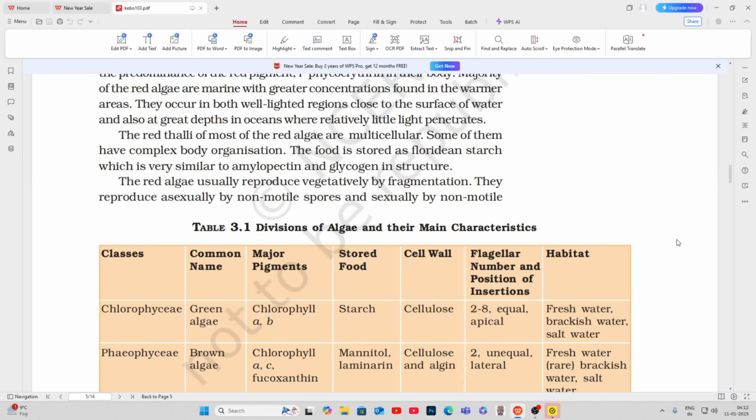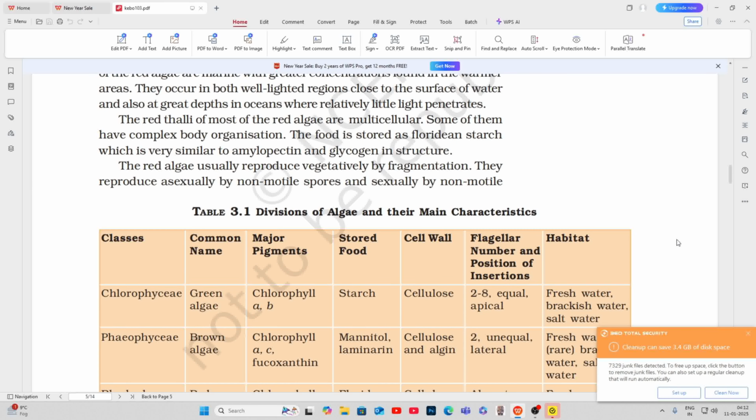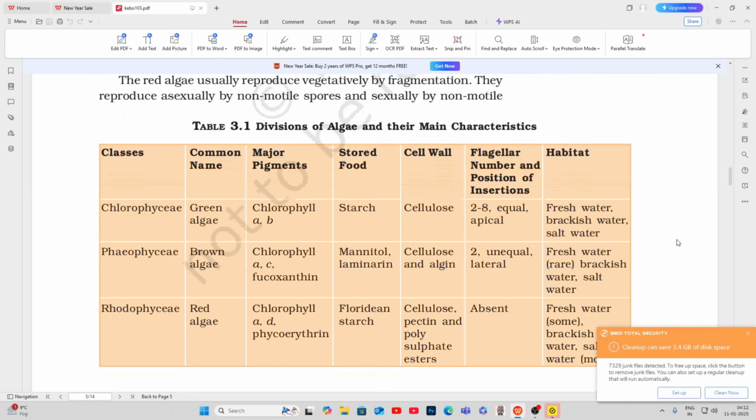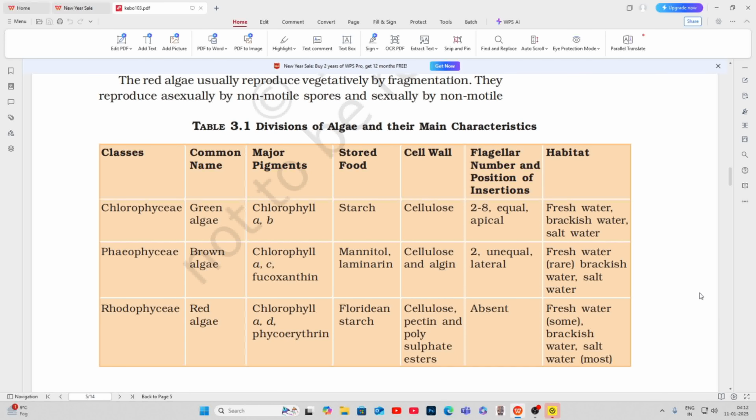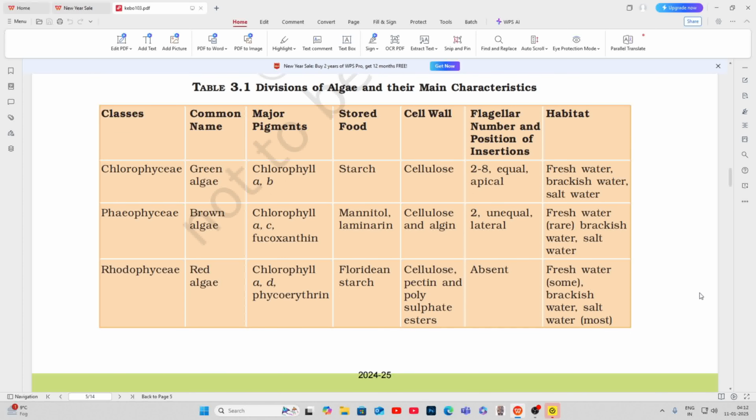The red algae usually reproduce vegetatively by fragmentation. They reproduce asexually by non-motile spores and sexually by non-motile gametes. Table 3.1, divisions of algae and their main characteristics.